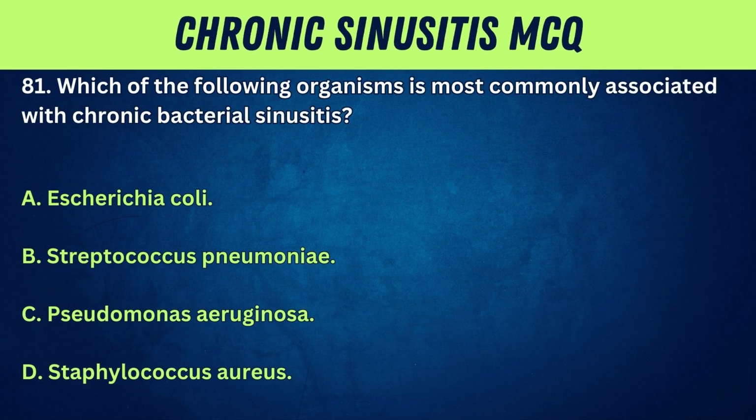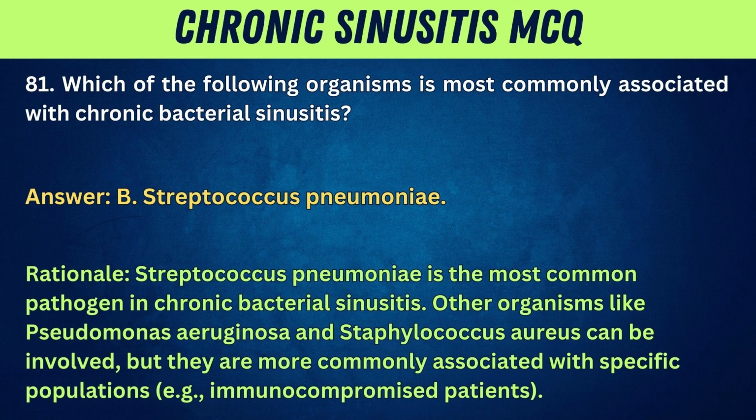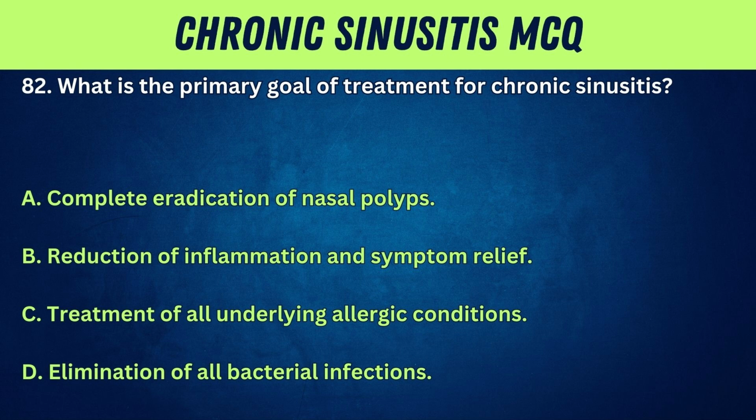81. Which of the following organisms is most commonly associated with chronic bacterial sinusitis? A. Escherichia coli. B. Streptococcus pneumoniae. C. Pseudomonas aeruginosa. D. Staphylococcus aureus. Answer: B. Streptococcus pneumoniae. Rationale: Streptococcus pneumoniae is the most common pathogen in chronic bacterial sinusitis. Other organisms like Pseudomonas aeruginosa and Staphylococcus aureus can be involved, but they are more commonly associated with specific populations, e.g., immunocompromised patients.